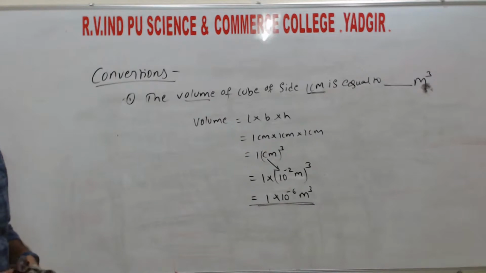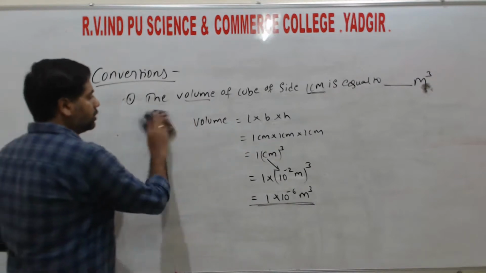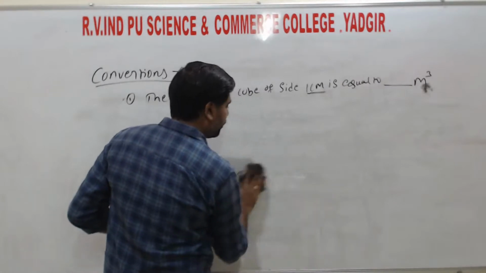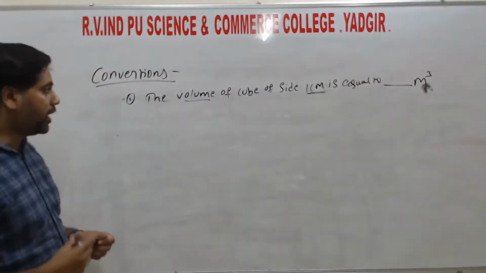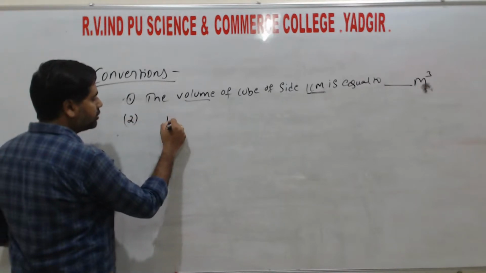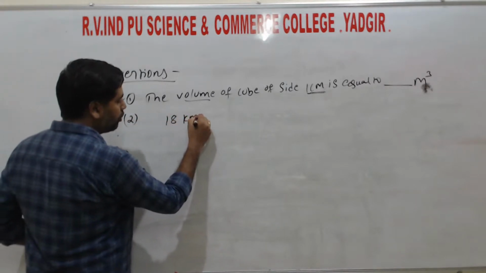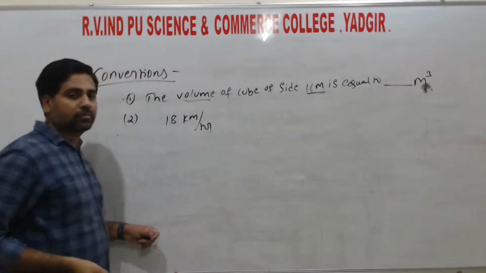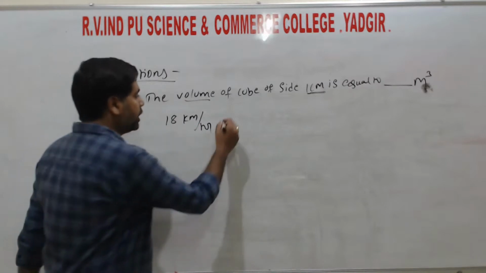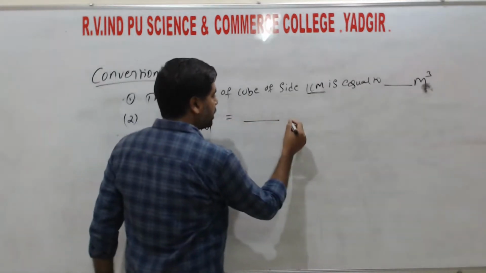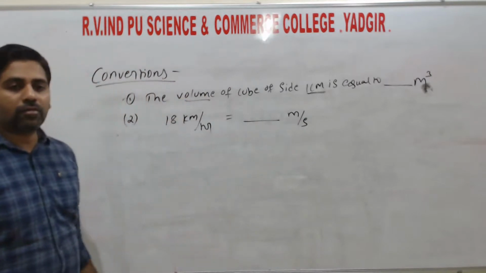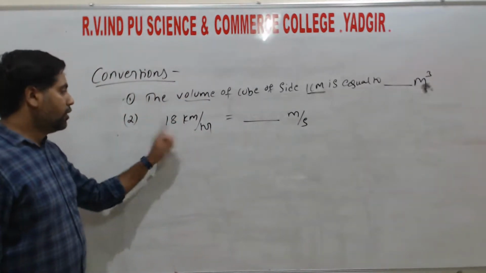Next, a similar example. If we want to convert the speed of a vehicle, the given speed is 18 kilometer per hour, and we need to convert this in terms of meter per second, right? So how do we convert this one?